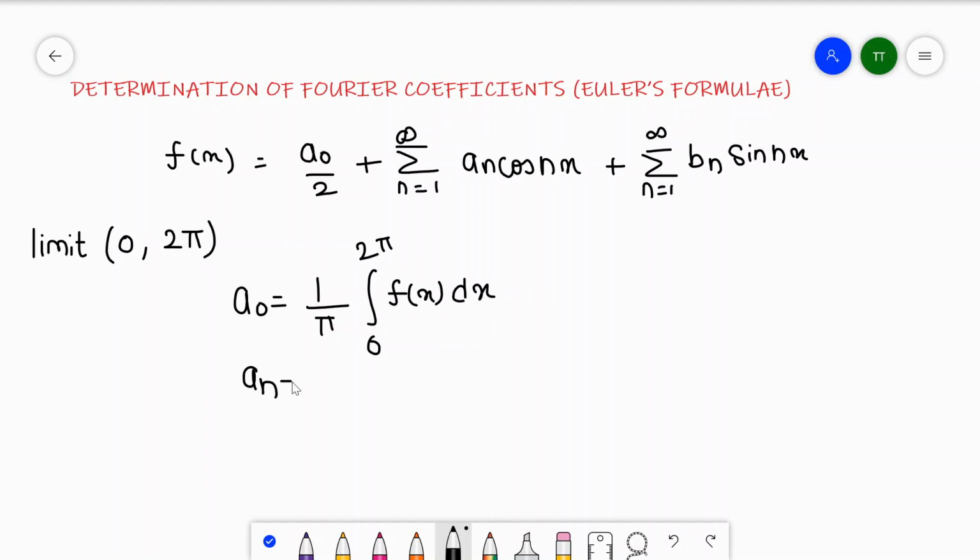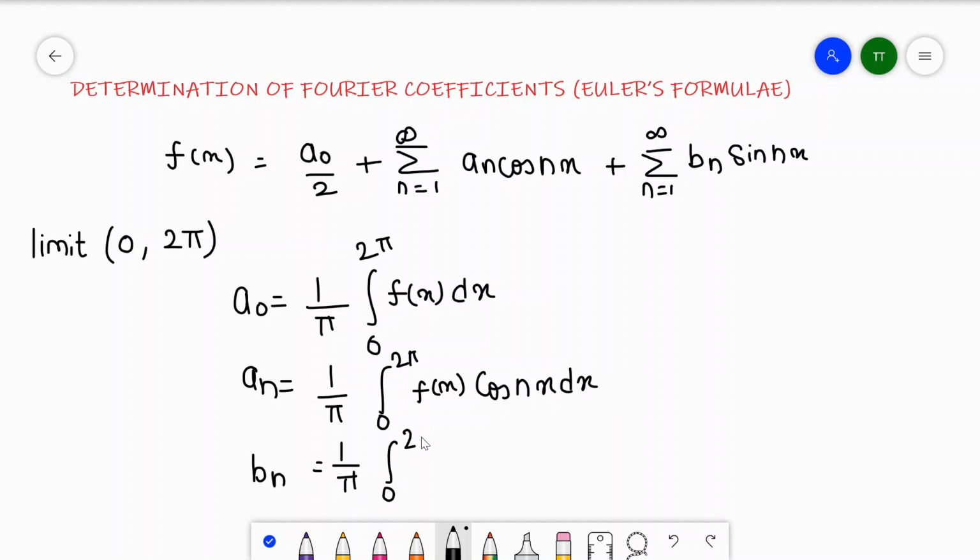What is an? So an is equal to 1 upon pi integral 0 to 2 pi f of x cos nx dx, and the last, bn value will be 1 upon pi integral 0 to 2 pi f of x sin nx dx.